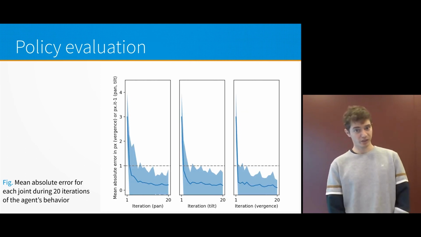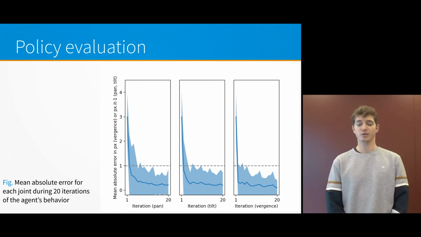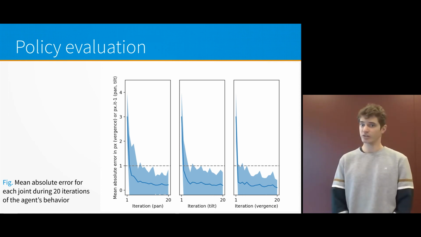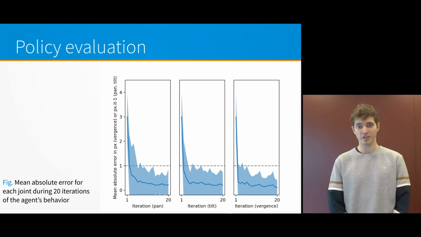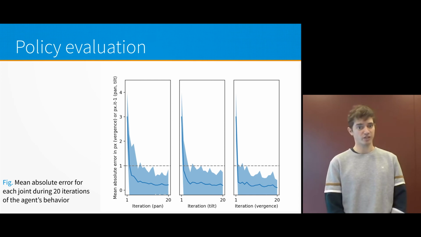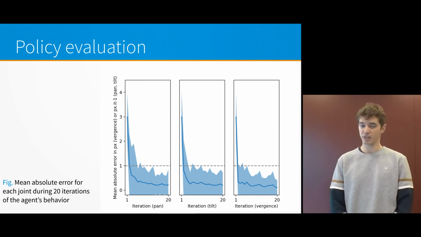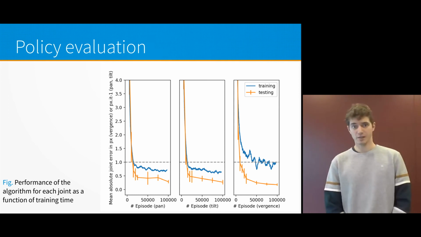This figure shows the speed at which the agent recovers from an initial joint error. What you see here is, for each joint, the mean absolute joint error recorded during 20 iterations of performing the agent's behavior. The results are averaged over many initial errors, ranging from -4 to 4 pixels. The dashed horizontal line represents the 1 pixel limit. As you can see, on average, the agent needs no more than 2 iterations to recover the initial error with a sub-pixel accuracy. Finally, this figure shows the performance of each joint as a function of the algorithm's training time.